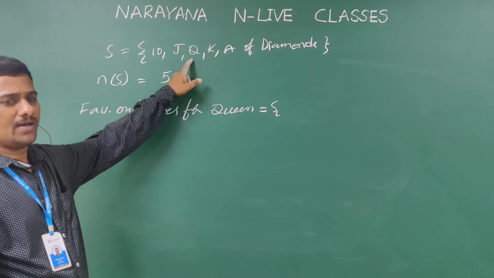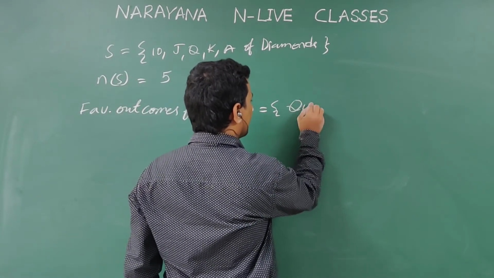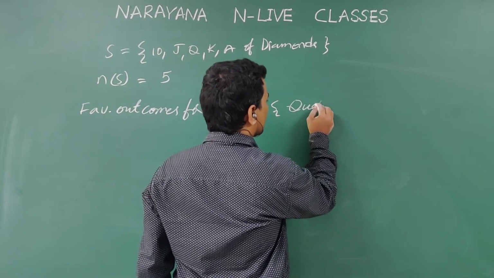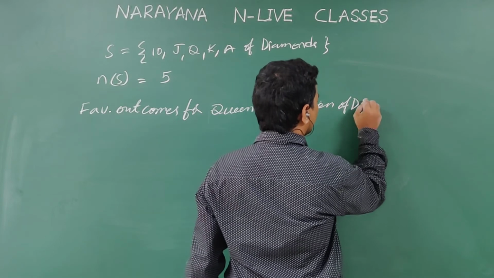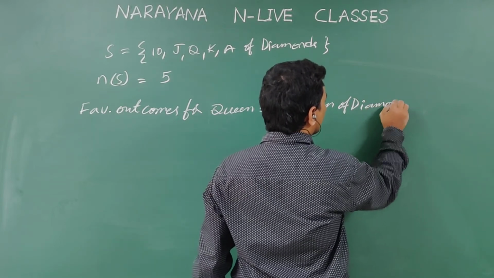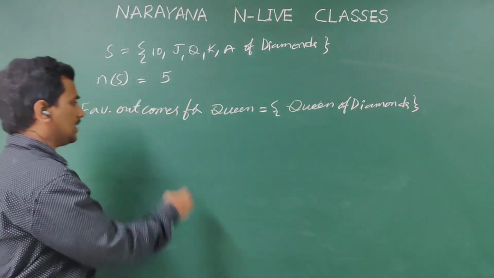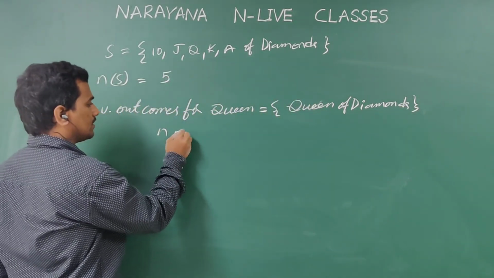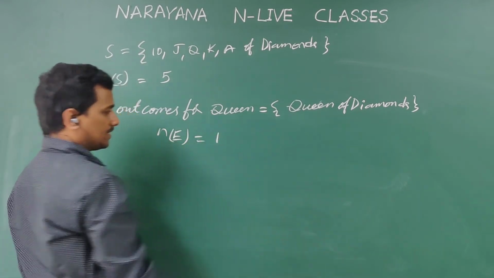Only one queen of diamonds. So the number of elements in E is 1.